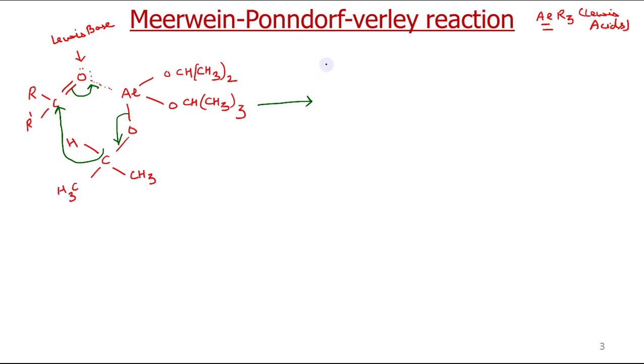Let us write the transition state. Suppose we assume aluminium here: O, CH, CH3 twice; O, CH, CH3 twice.